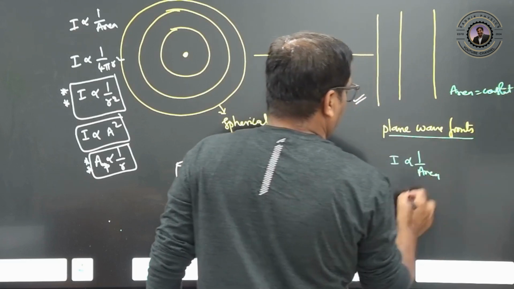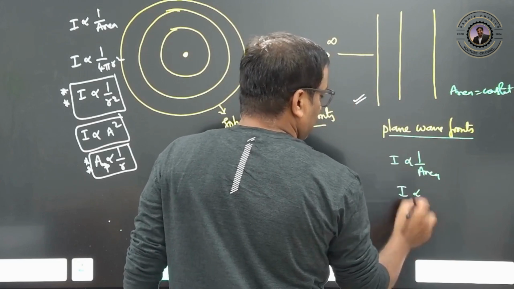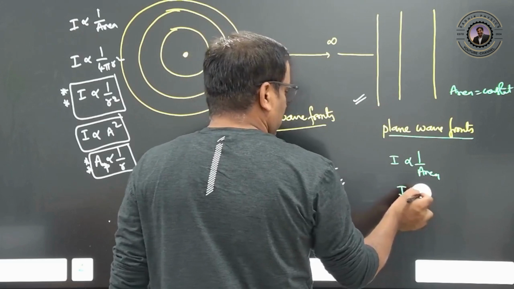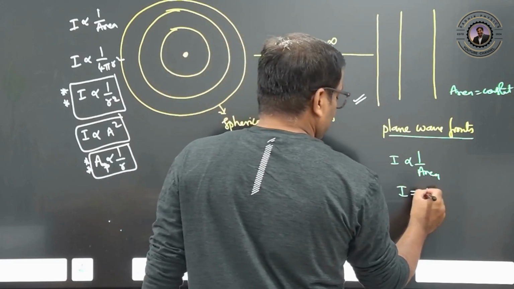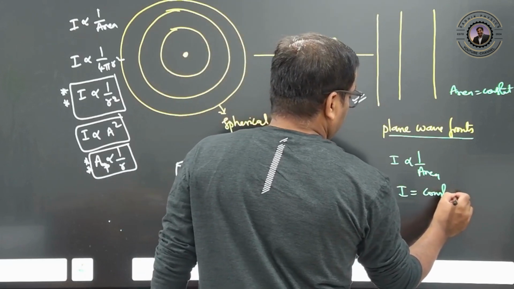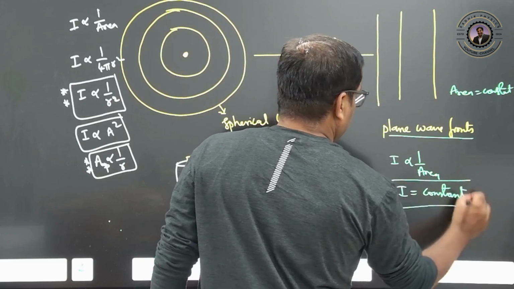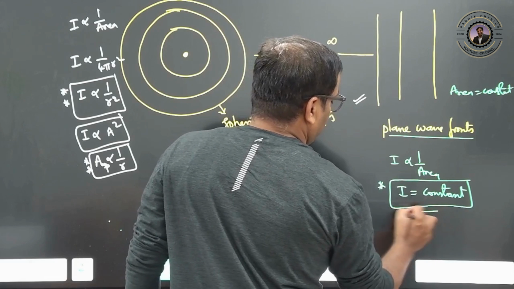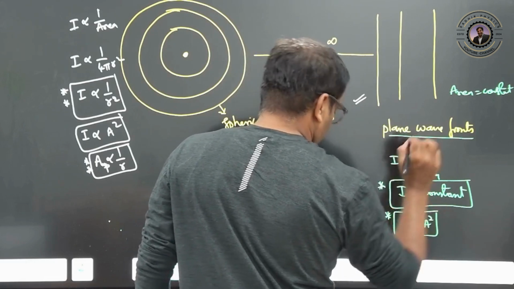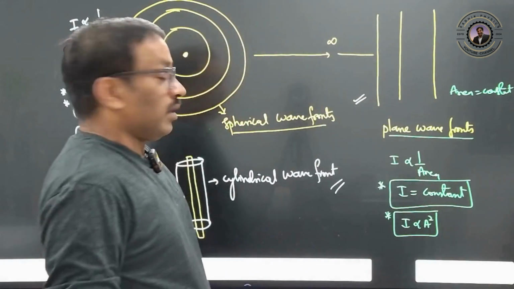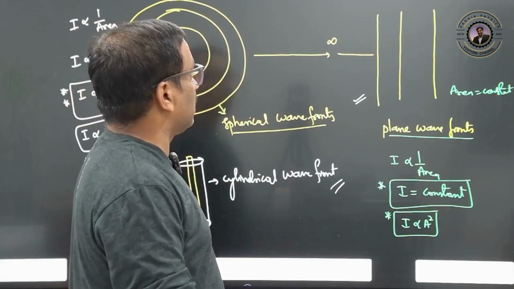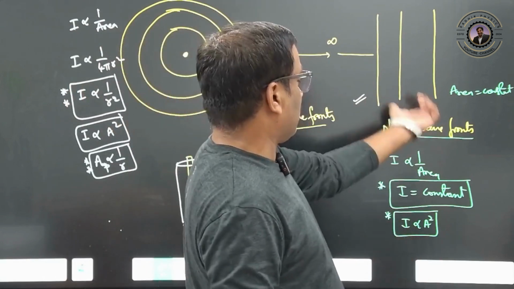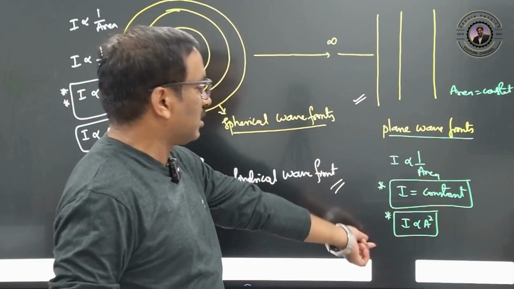Therefore for plane wavefronts, intensity is a constant value. Clear? And intensity is directly proportional to the square of the amplitude. So intensity is constant in plane wavefronts, and this is your amplitude.